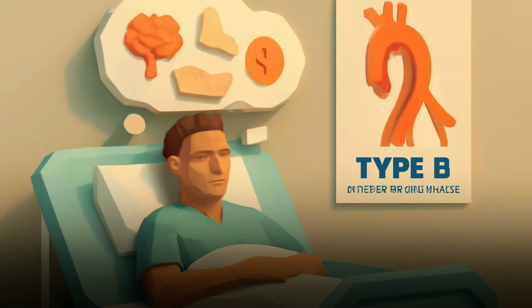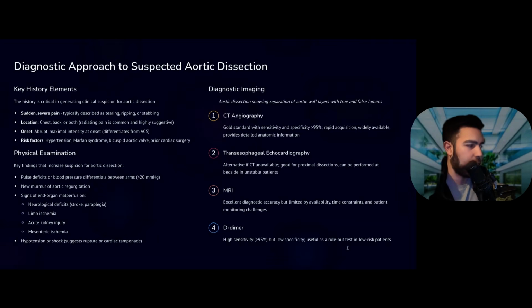You can have acute kidney injury, and I've seen a case of that where it was a type B dissection and it involved the renal arteries causing that, and they could have enteric ischemia depending on the location and how far advanced this dissection continues. And hypertension or shock could be rupture or cardiac tamponade.